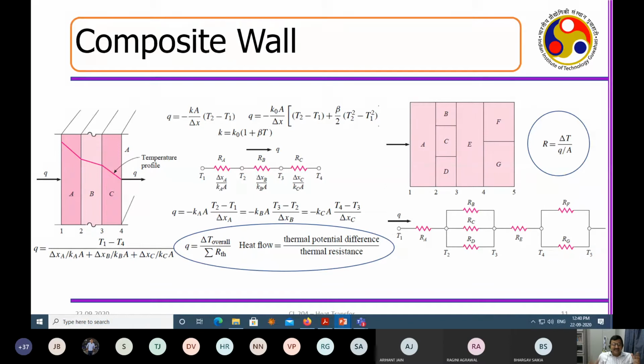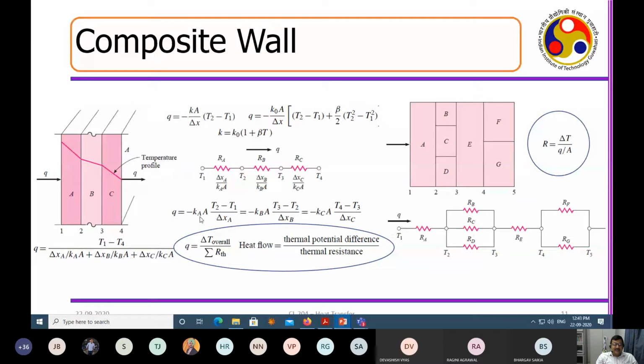Right? Now I can assume that at point 1 you have T1, and then if you have a plaster, it is providing a resistance RA. If you have the bricks, they provide a resistance RB because the material is different, and then you have another plastering, which provides a resistance RC, which is causing the temperature to change from T1 to T4, keeping the rate of heat transfer constant, coming from outside to inside. Correct? Now what I can do is say that this is Q here, and this is Q here, and this is Q here.